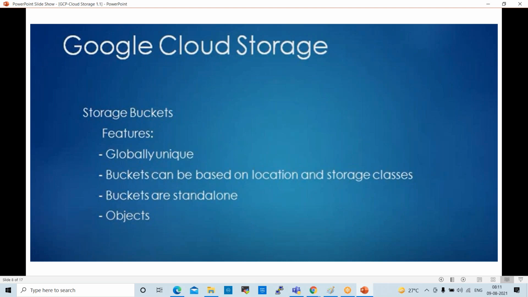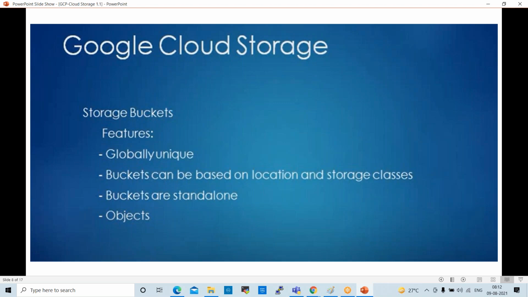Next one is Google Cloud Storage. This is the storage buckets. In this storage, we can store videos, images, files, etc. In Google Cloud Storage, we can store data as much as we want, whatever size you want to store. It will not stop you from utilizing it. Any size of data, whatever we want to store, we can store on this bucket storage.